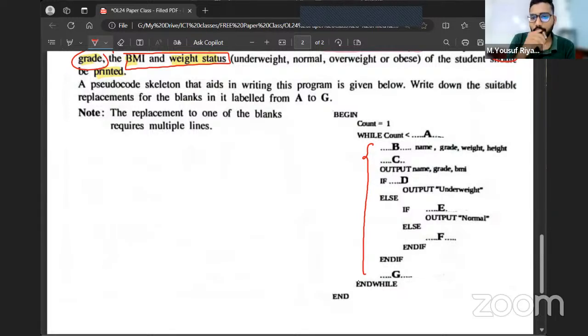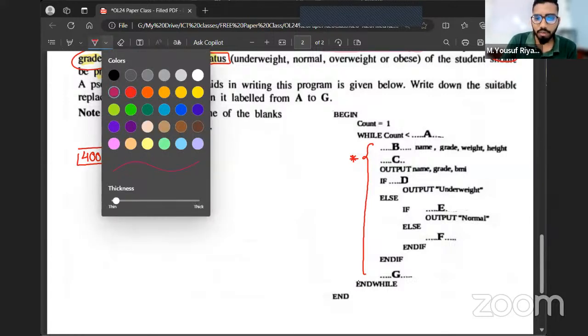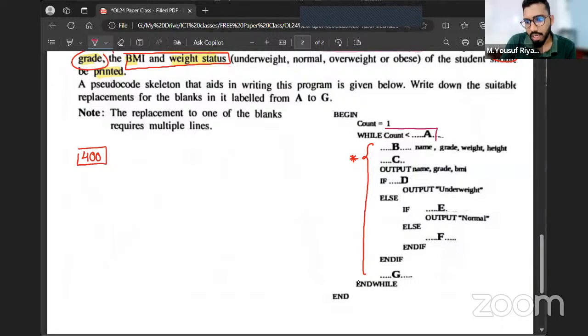Based on that, tell me, the instructions we have inside this loop should be repeated how many times? Exactly, it has to be repeated 400 times. If you look at this loop, you have a condition here: while count is less than A. Normally, in a while loop, the purpose of the condition is to control the number of repetitions.